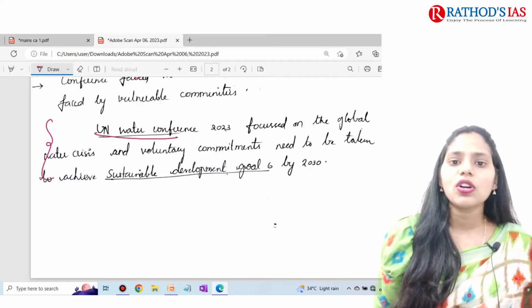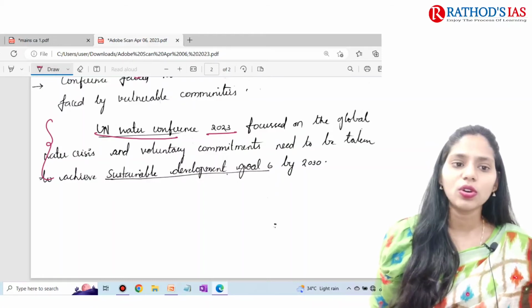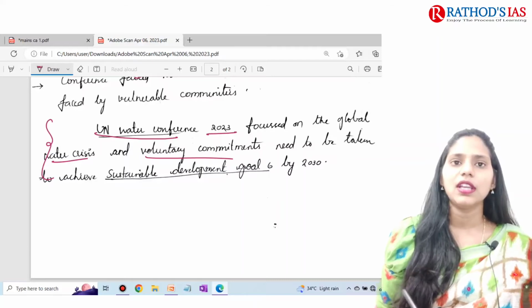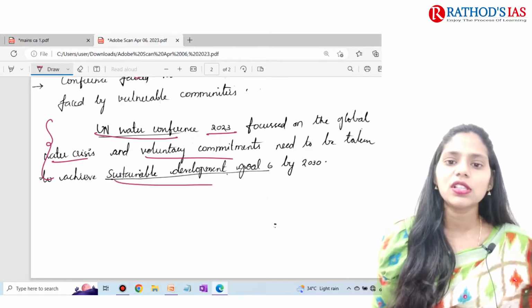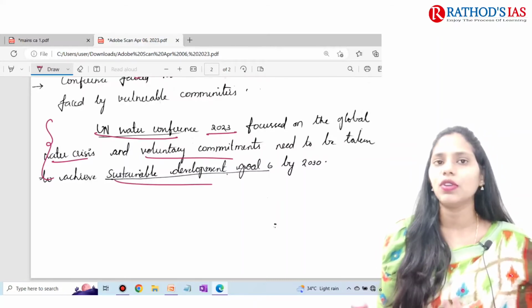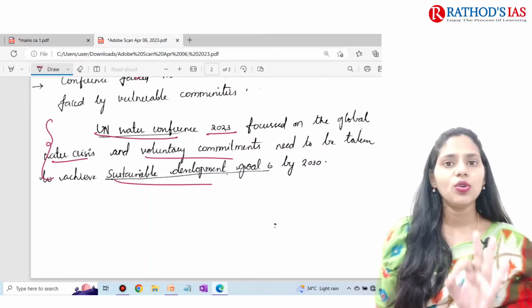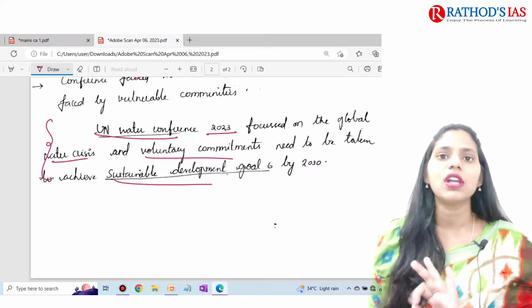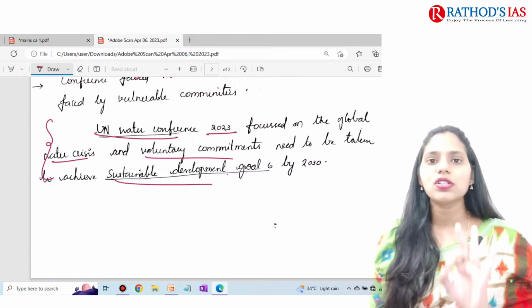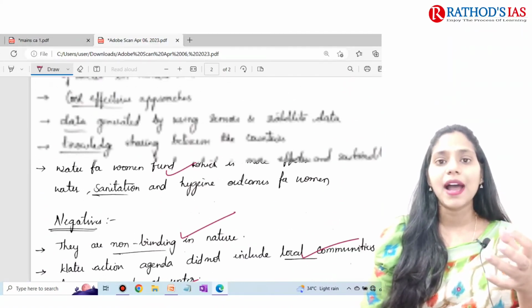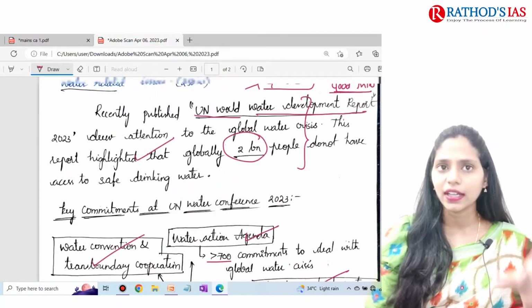So the United Nations Water Conference 2023 focused on the global water crisis and the voluntary commitments that have to be taken to achieve Sustainable Development Goal 6 by 2030. It is a very simple conclusion, and don't leave any answer without writing a conclusion. So conclusion is a must.